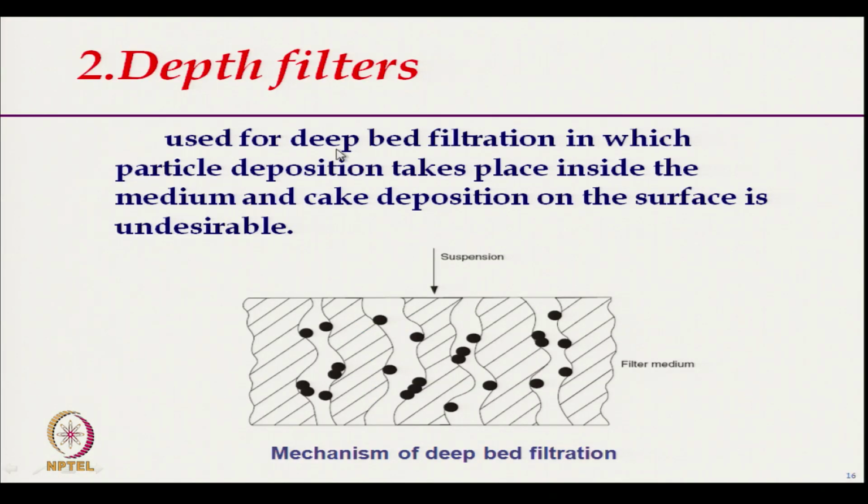It is used for deep bed filtration, in which particle deposition takes place inside the medium and cake deposition on the surface is undesirable. So, in this case cake deposition is not required.